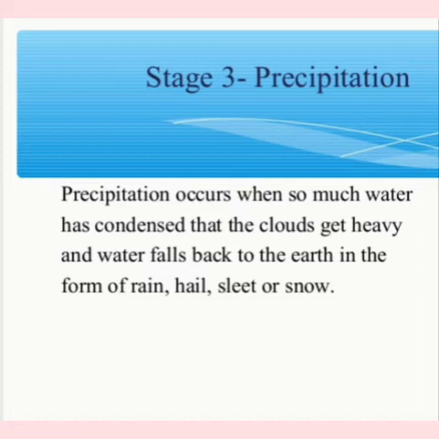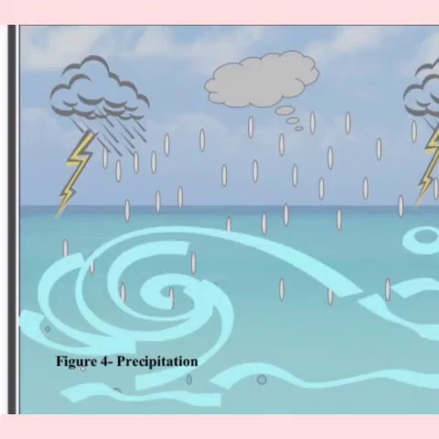Stage 3. Precipitation. Precipitation occurs when so much water has condensed that the clouds get heavy and water falls back to the earth in the form of rain, hail, sleet or snow. In the given figure, you can see the process of precipitation.